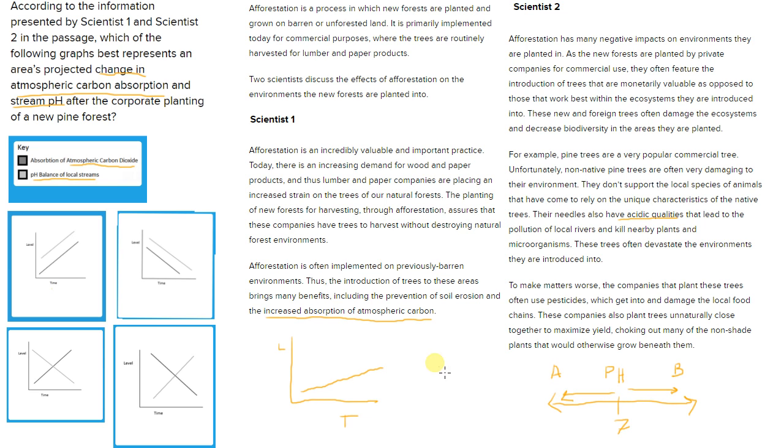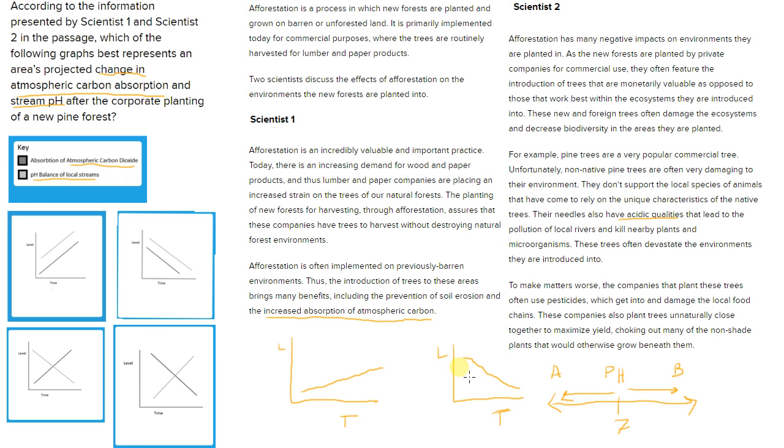So let's just make a different graph here. So the level of pH over time, whatever pH that original stream level was at, we're expecting it to decrease over time as that pine forest grows, because it's going to be getting more and more acidic. It might plateau at some level, but in general it's decreasing.